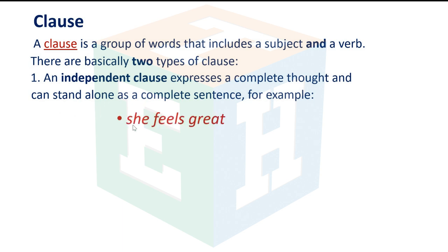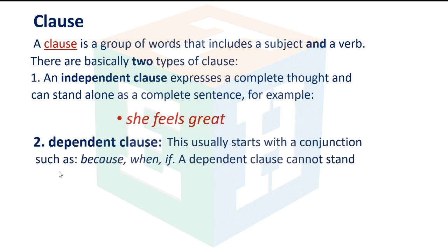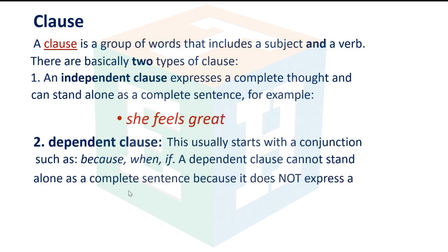She feels great. Number two, dependent clause.